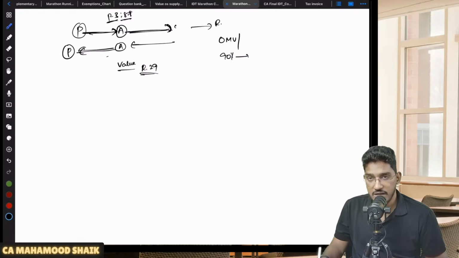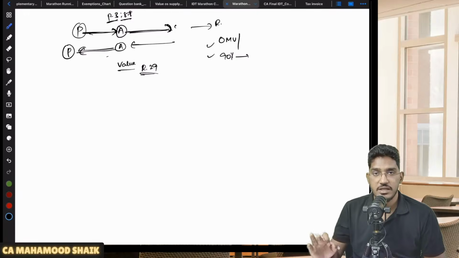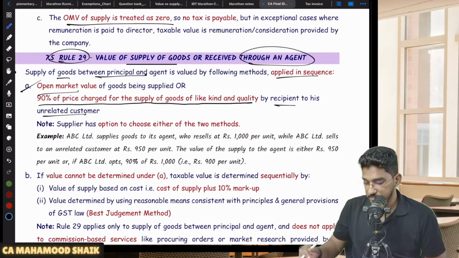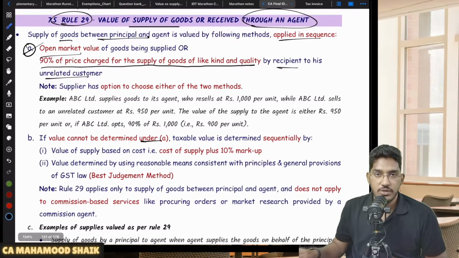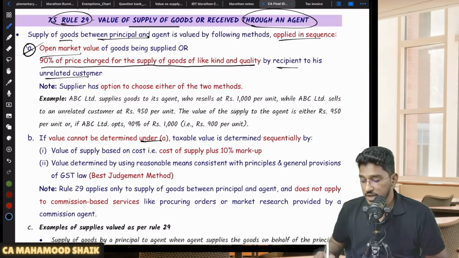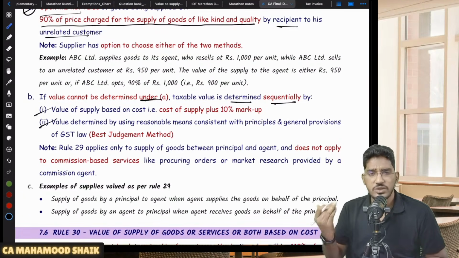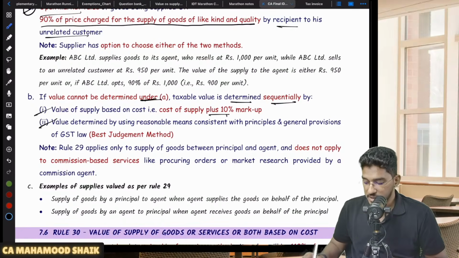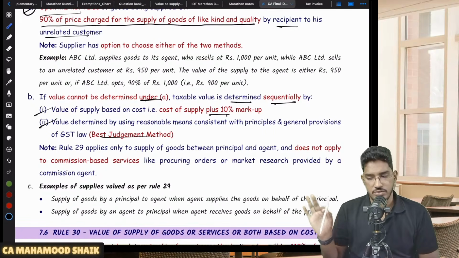The agent will make a further supply to the unrelated person, no? In that value, 90%. So either open market value or 90% of the value charged by the recipient to an unrelated person. And if the value cannot be determined under clause A, that is, as per open market value or 90% of the value charged to the unrelated person, the taxable value is determined sequentially by following rule 30 and rule 31. So either cost plus 10% or best judgment assessment. Very simple here. Rule number 29 is not at all complicated.